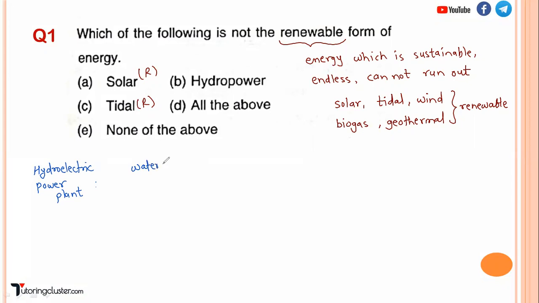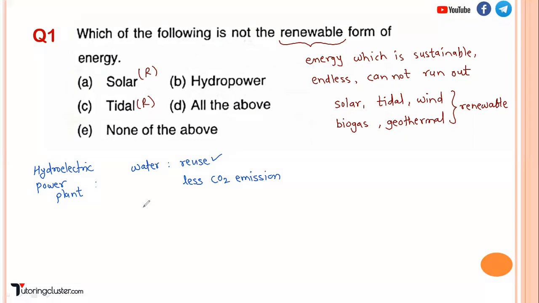Now, first thing, you can reuse the water, right? Second thing, in this hydroelectric power plant, there is very little, almost negligible CO2 emission. In some countries, this is also one definition of renewable, which has very little, almost negligible emission. That resource is also considered as renewable, right? Now, how is it reusable?